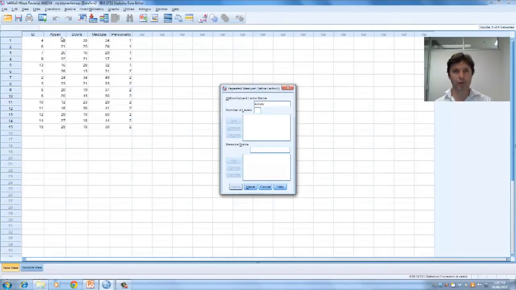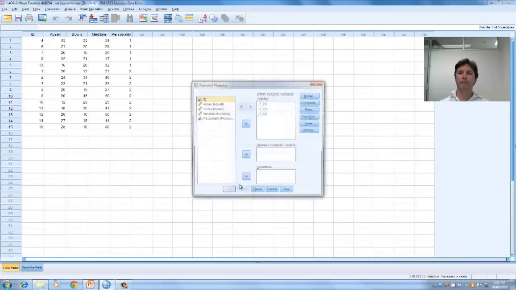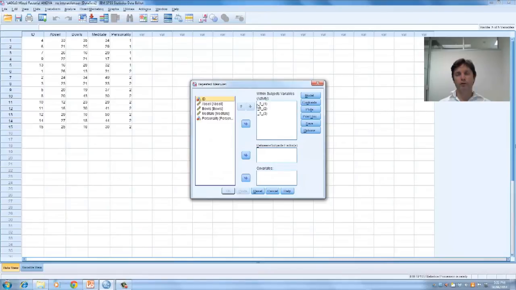Now when you look at activity, there are 3 levels for that repeated measures variable of activity. That's abseiling, bowls and meditation. So let's call it three levels there, and let's go Add. What that's saying is we've got an activity variable with 3 levels: abseiling, bowls, and meditation. Let's click Define. Now it's asking, where those question marks are on the right hand side, given that we've defined this variable called activity, to tell SPSS what the levels are. And those levels are abseil, bowls, and meditation.